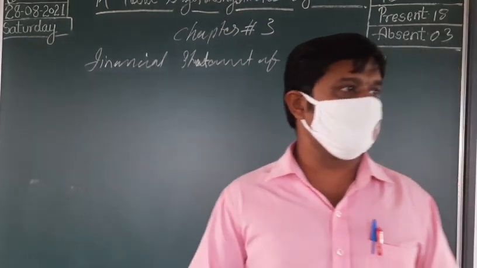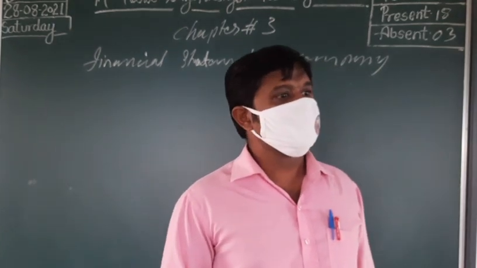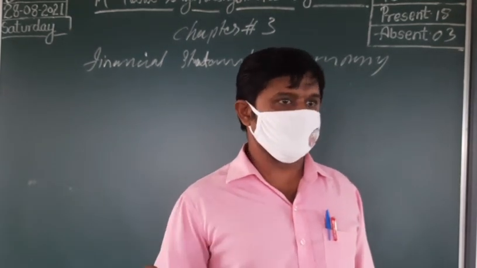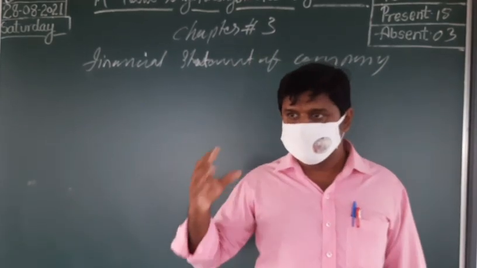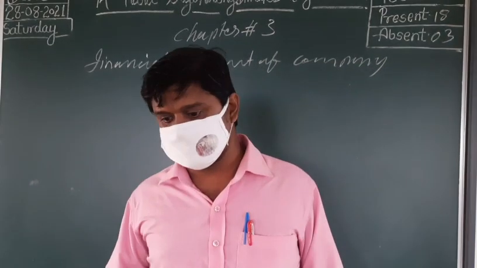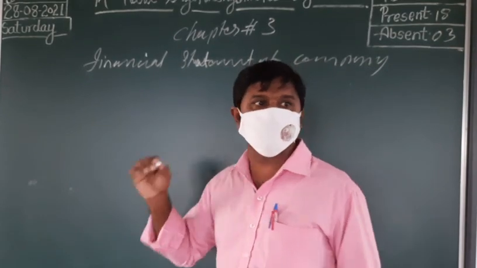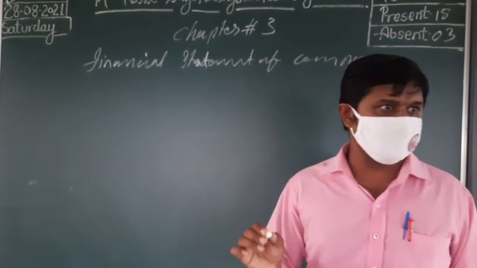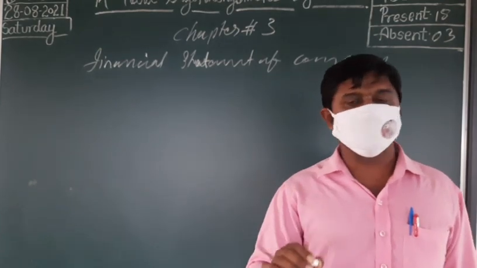Sundry creditors means the total amount of creditors. How much amount we need to pay to our creditors? It's the total amount. If we have 5 creditors, it is the total amount of those 5 creditors. That is known as sundry creditors. Clear now? Sundry creditors and bills payable.